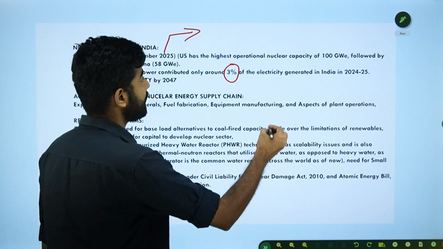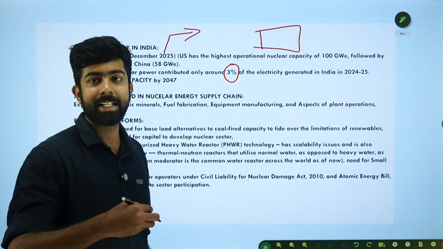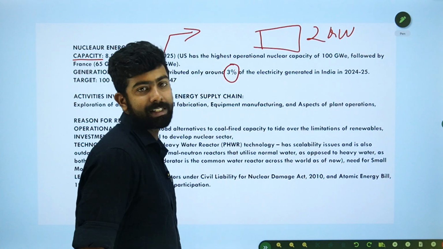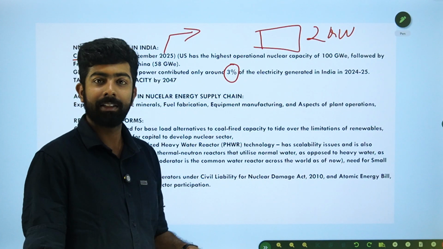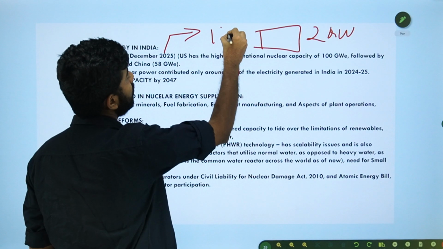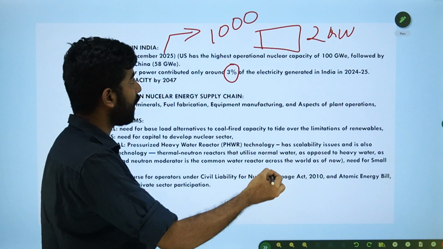So imagine there is a nuclear reactor. Say it has the ability to produce 2 gigawatts. 2 gigawatts is its capacity; that is the maximum it can produce. But say there is a small town, and it demands about 1000 megawatts, or 1 gigawatt, right?